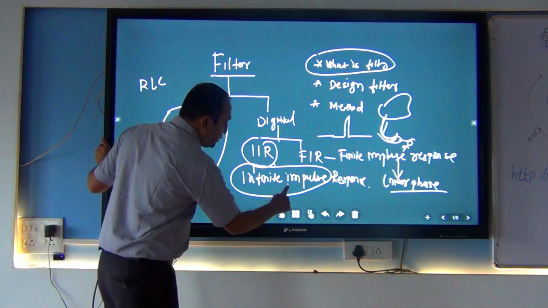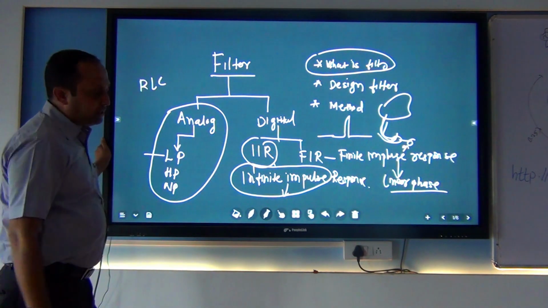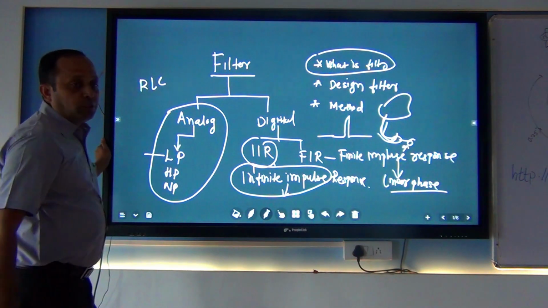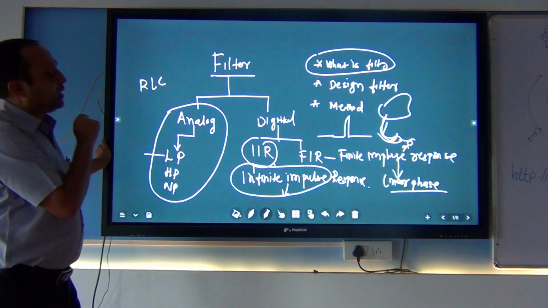If we don't need any linear phase output, in that case we use the IIR filters. So this is what is related to the IIR filter.